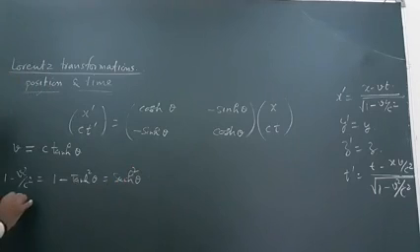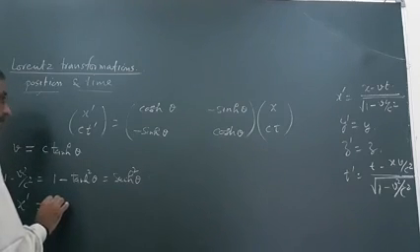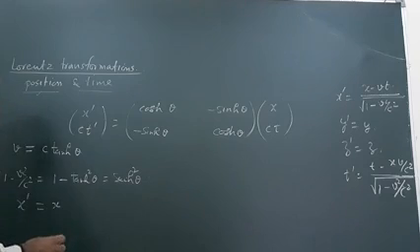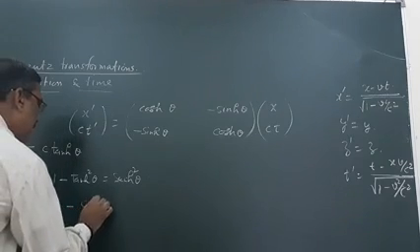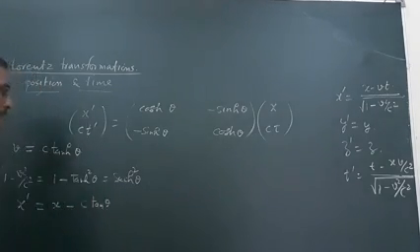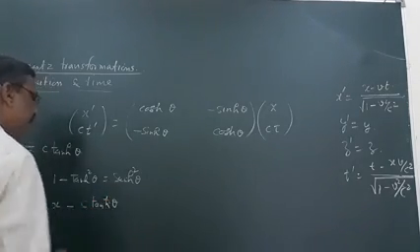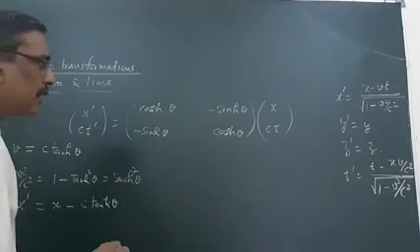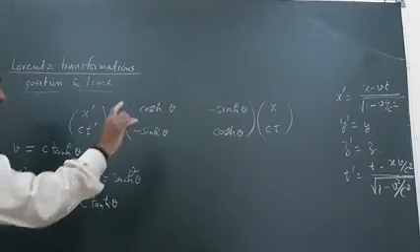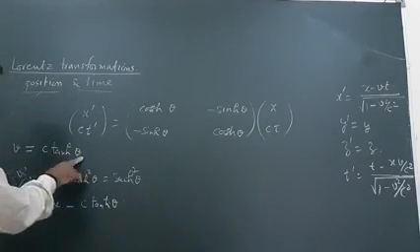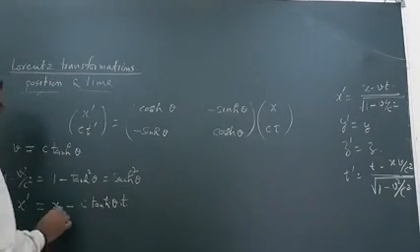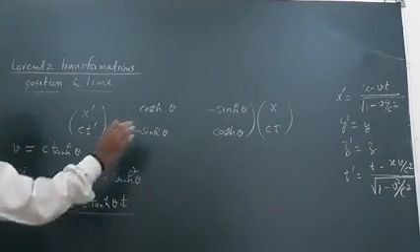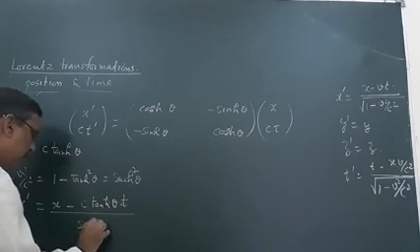In this way x dash will be equal to x minus, instead of v, c tanh theta into t, upon the square root, which is sech theta.